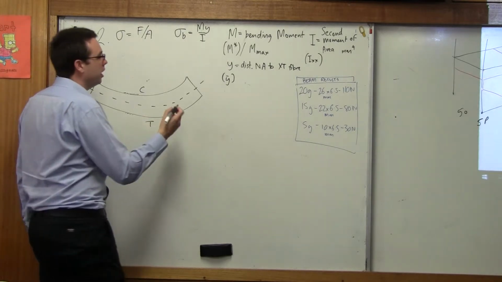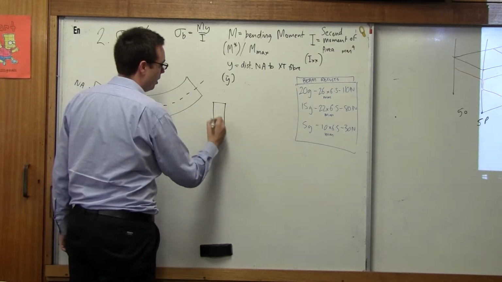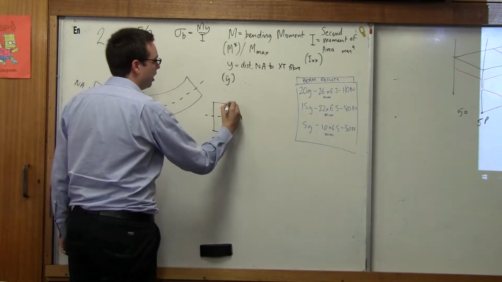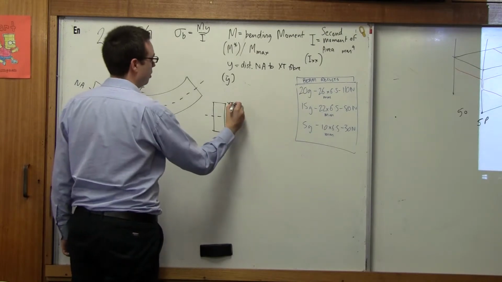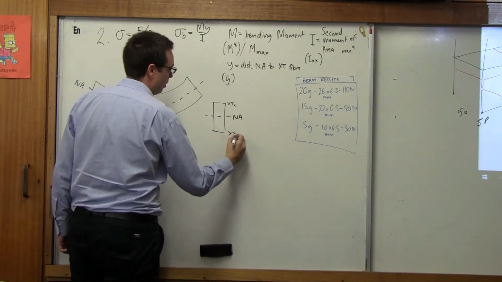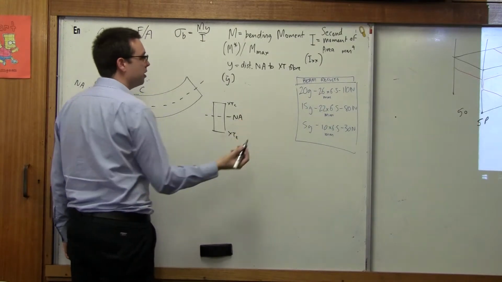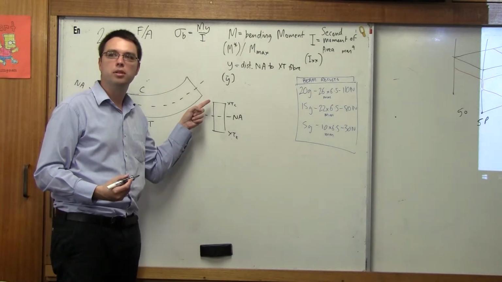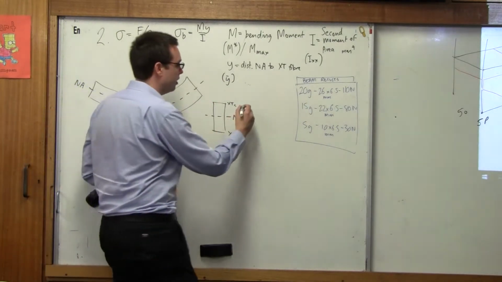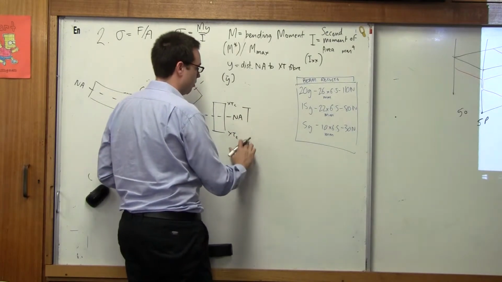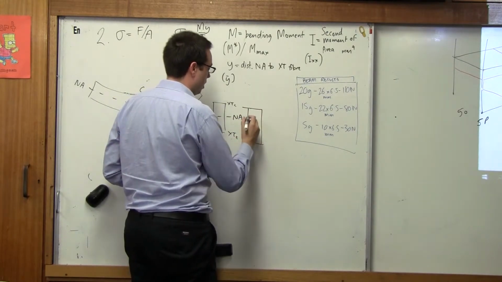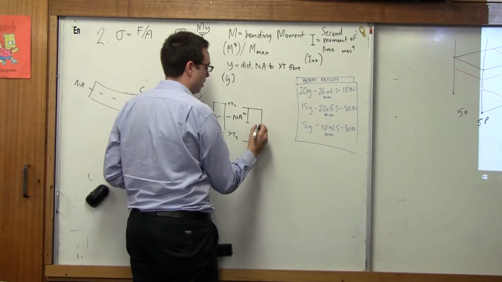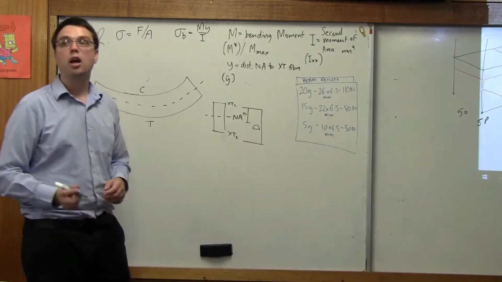Now, in this case here, if I have this rectangle, and I say that's the neutral axis, this here is the extreme compression, and that's extreme tension. The distance from the neutral axis to the extreme fiber is what? Half the d. Yeah? If this is the depth, well, here's what I'm going to do. If that's y, and that's d. Does that make sense?